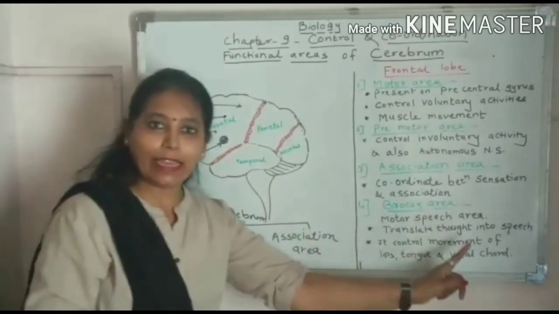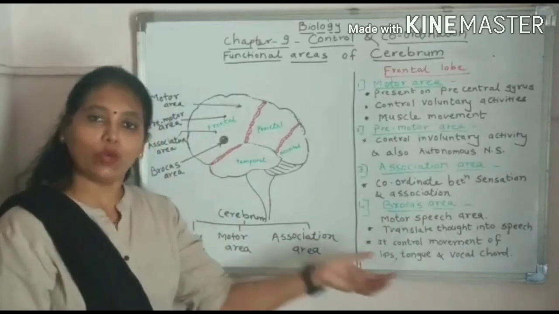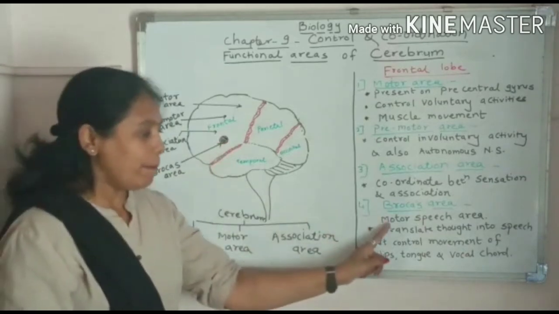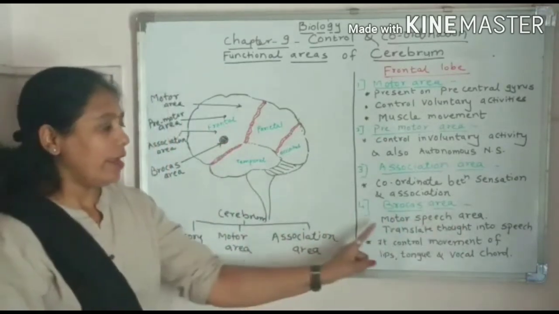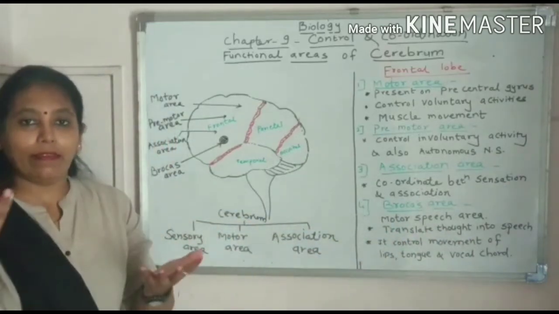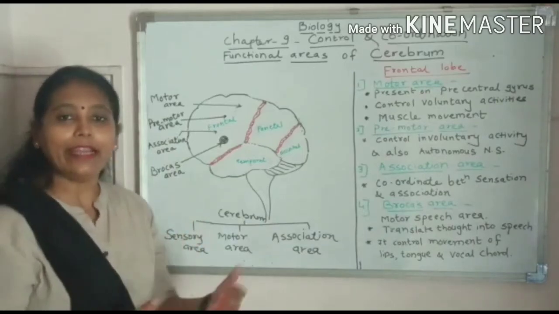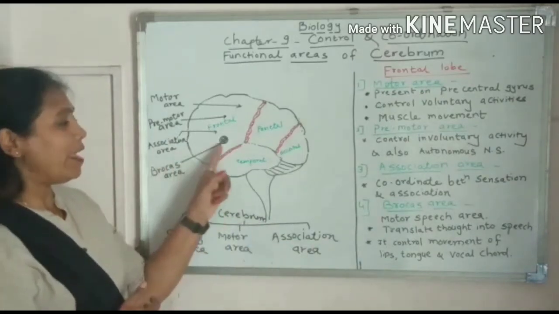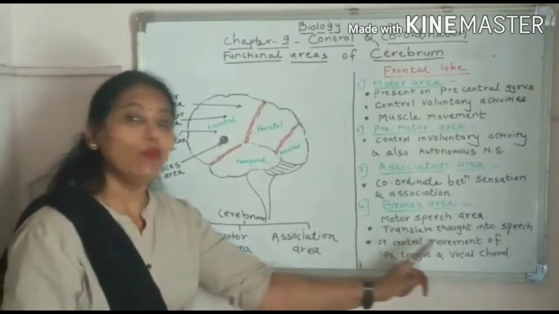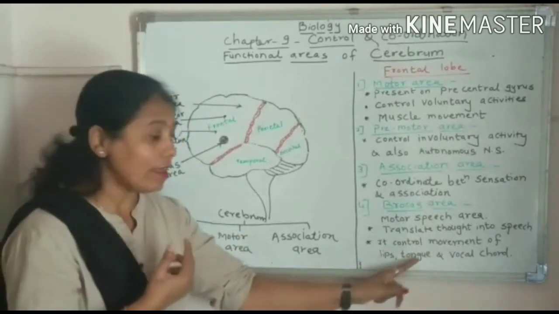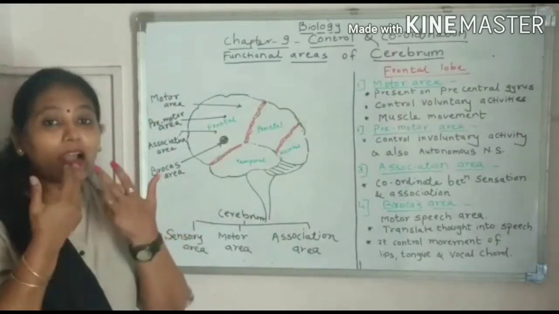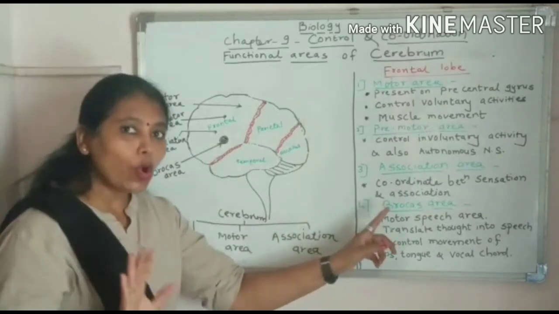Now come to Broca's area. Broca is the name of the scientist who discovered this particular area. Here, this is Broca's area. Motor speech area means what? It translates the thought into speech. Whatever you are thinking, that thinking is converted into speech, and it is controlled by Broca's area. It translates the thought into speech, and it controls the movement of lips, tongue and vocal cord. So that coordination of lip, tongue and vocal cord is done by Broca's area.